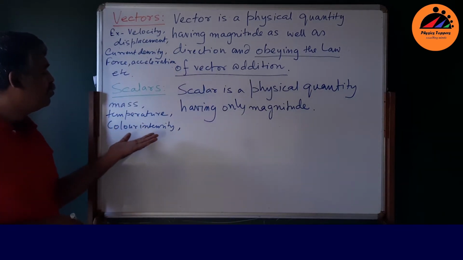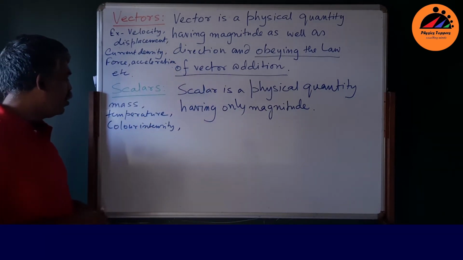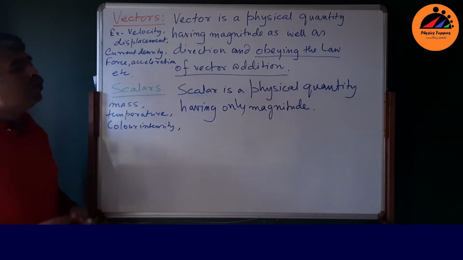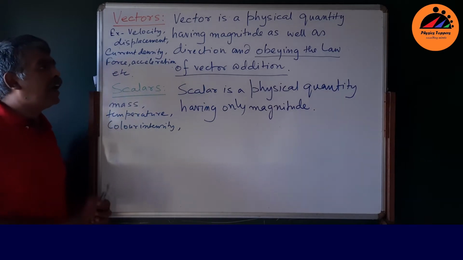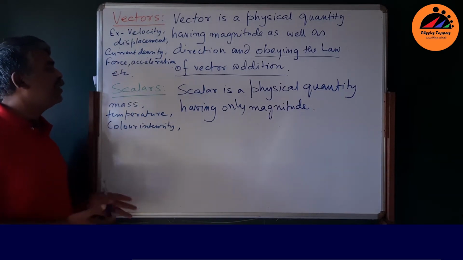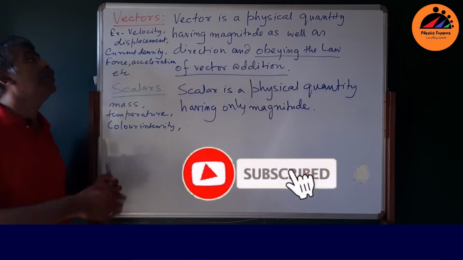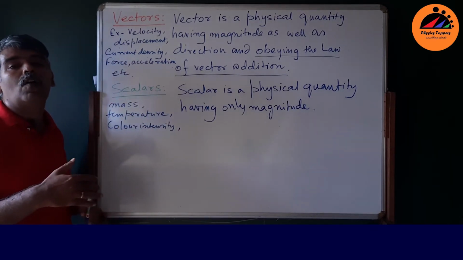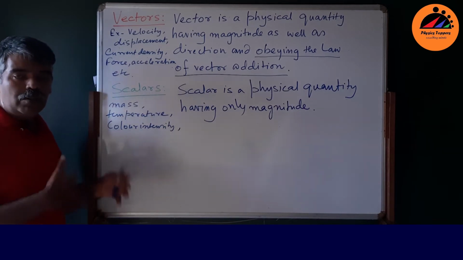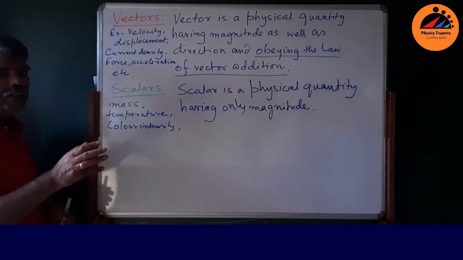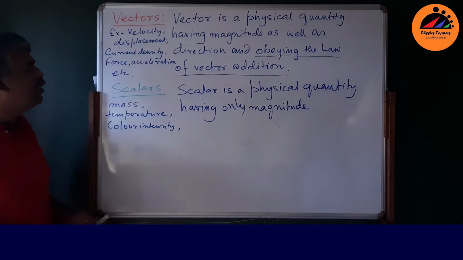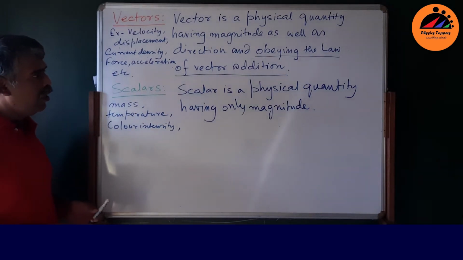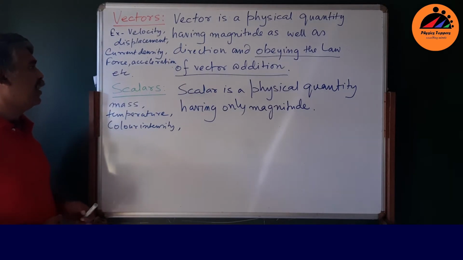You don't have a direction as far as these quantities are concerned. As you grow and as you age, you will see that the definition of vectors and scalars transforms a little bit. You will define a vector as a quantity which obeys a particular transformation law. But as far as your plus 2 level is concerned, keep these definitions as the definition of vectors and scalars.